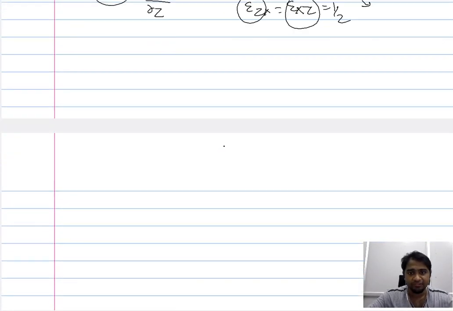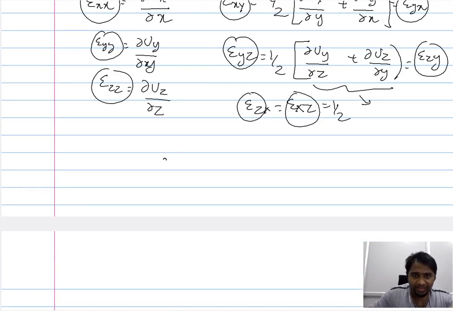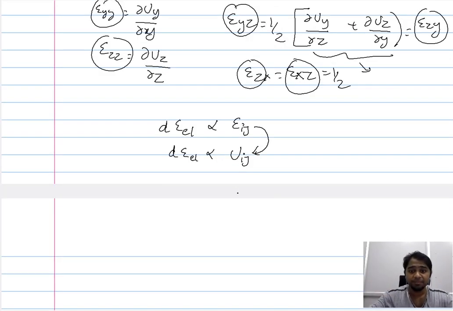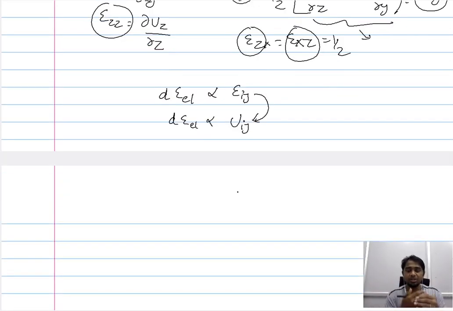This strain energy, which was initially dependent on the strain, is now dependent on the displacement of the atoms. Initially, the expression based on the elastic theory depended on the strain. Now since we have calculated the strain based on the displacement of the atoms, it is dependent on the displacement.